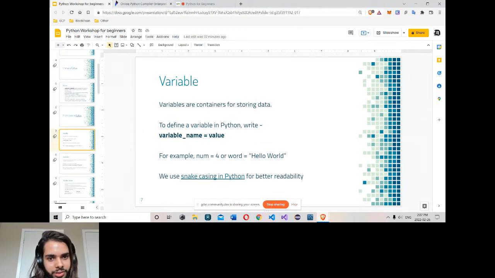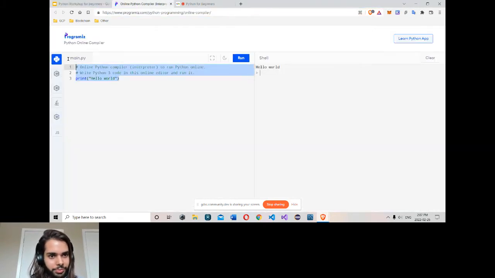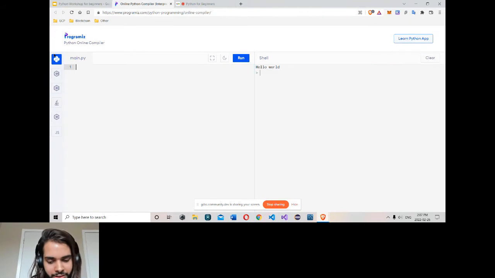First we're going to start with variables. Variables are like a container, a way to store data. In Python, it's very easy to define a variable. We use a variable name and a value. So let's start from here. I'm going to define my first variable. I'm going to call it my_var. Again, it's simply a way to store some data. Like if you have a number like 4, you store it here. Now I'm storing the number 4 in this variable.